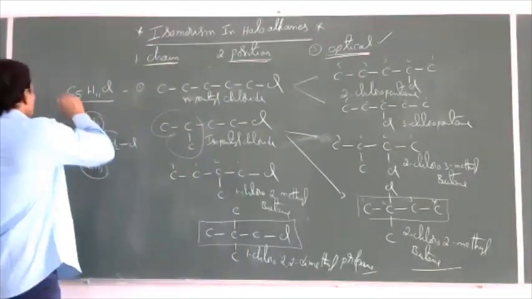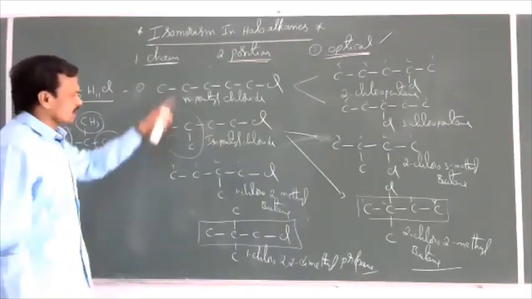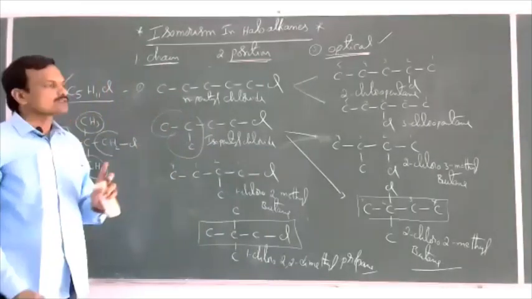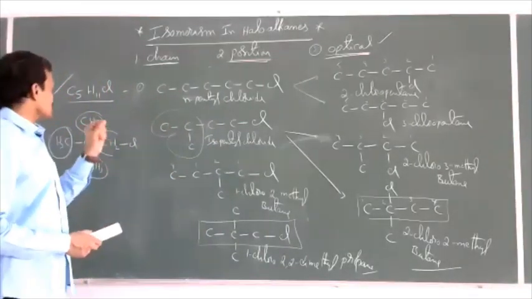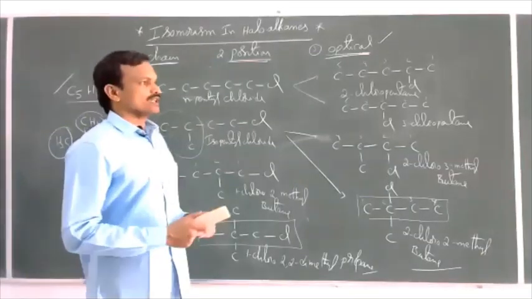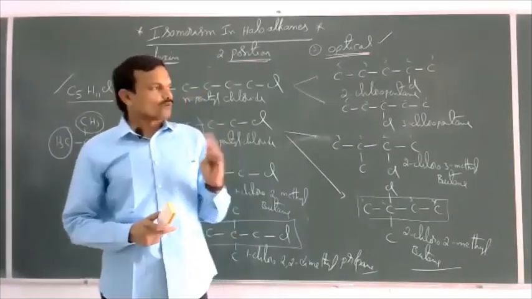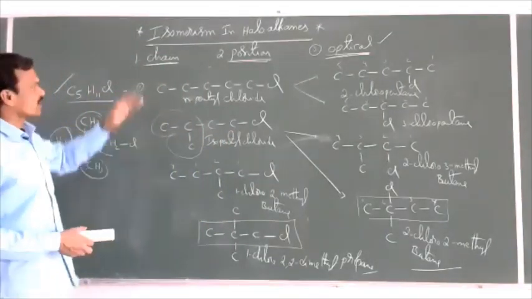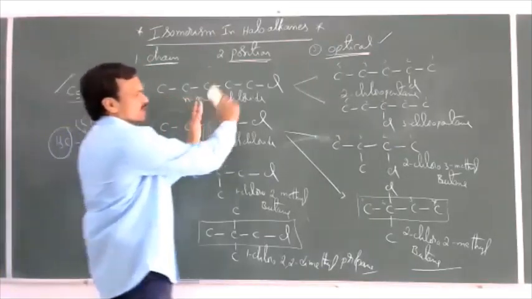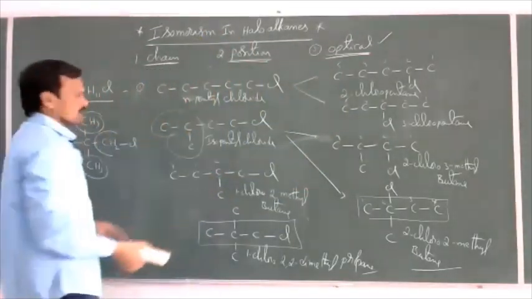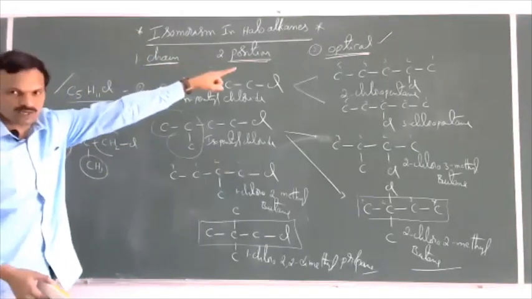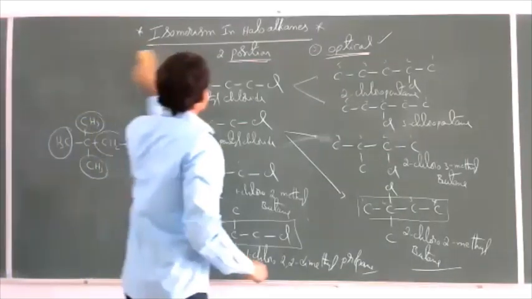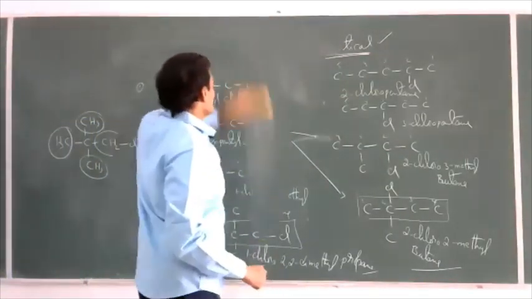So C5H11Cl has totally 8 structural isomers. C1 does not exhibit, C2 does not exhibit, C3H7Cl 2 isomers, C4H9Cl 4 isomers, C5H11Cl 8 isomers. So like this we can write first chain isomers, and then for the chain isomers we can write position isomers, and we should count the total number we can get. So regarding optical isomerism, in a further topic we'll discuss. Now this is about isomerism in haloalkanes.